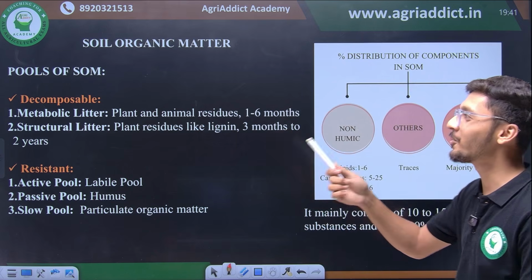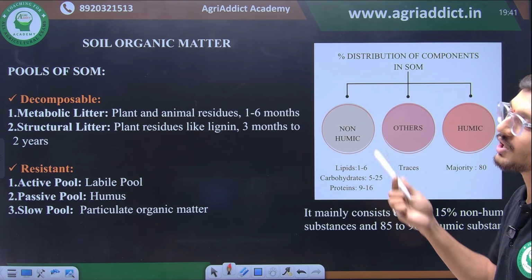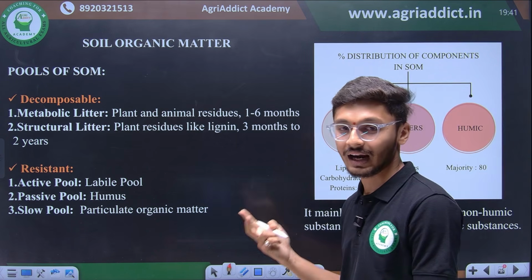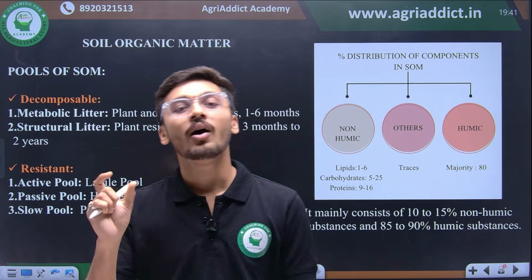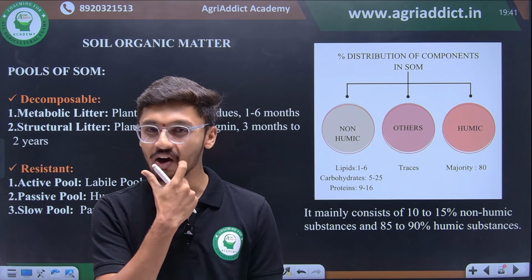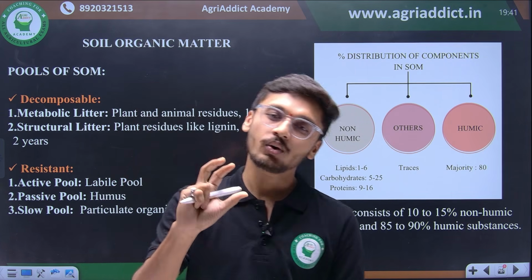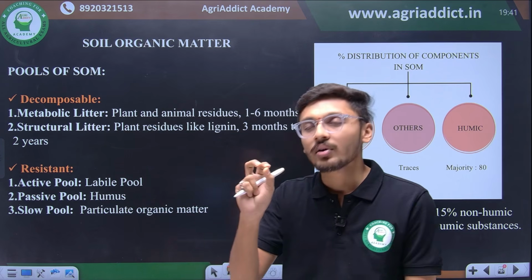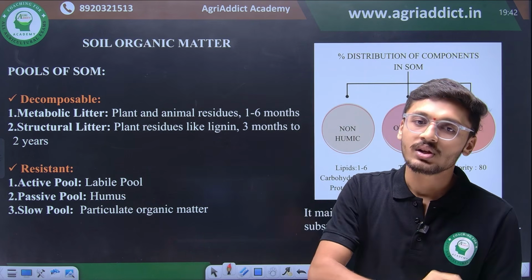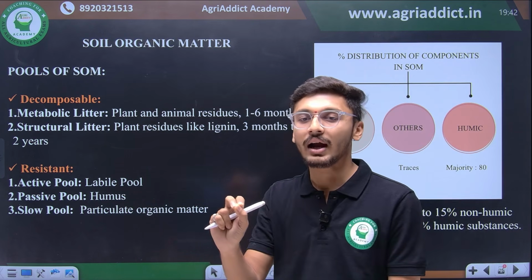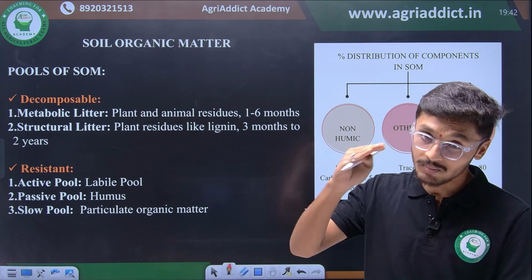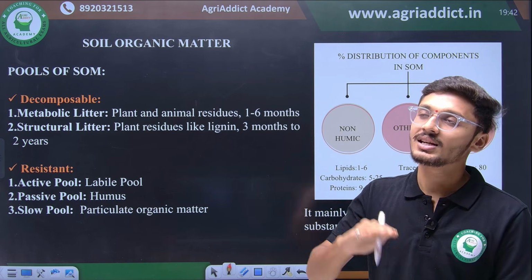Then there are pools of soil organic matter. Pools of soil organic matter are mainly categorized into two different pools on the basis of their decomposability और breakdown की ability. अगर कोई soil organic matter का pool easily breakdownable है, then such a pool is known as decomposable pool. And अगर कोई pool resistant है, it resists breakdown into simpler substances, then it is known as resistant.